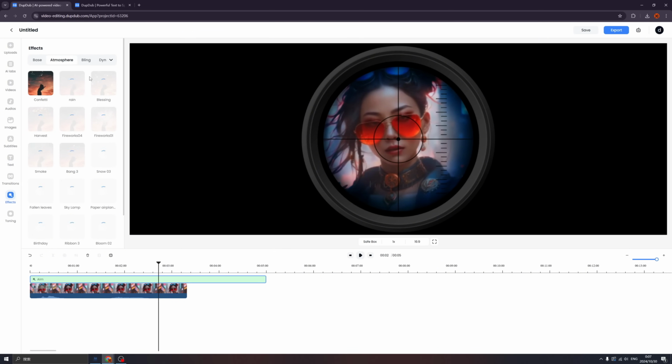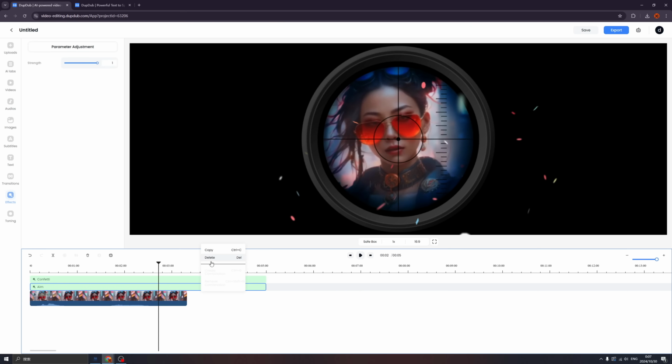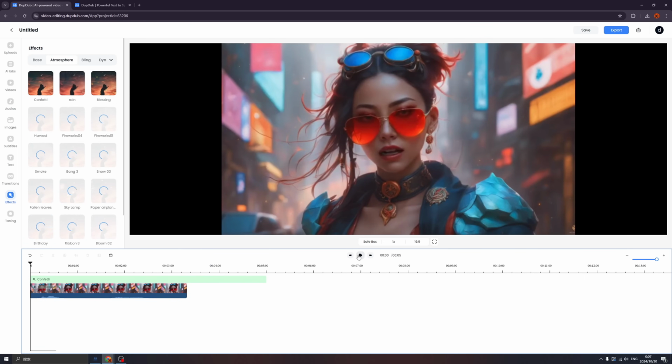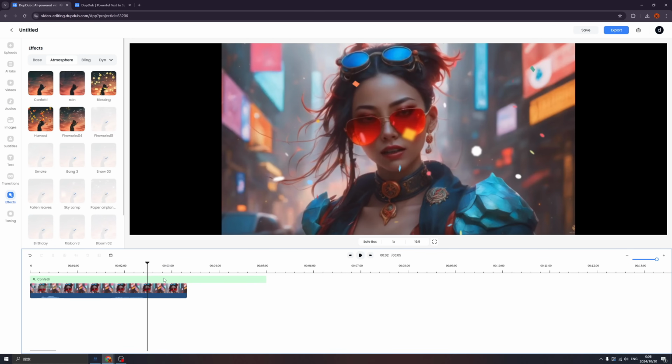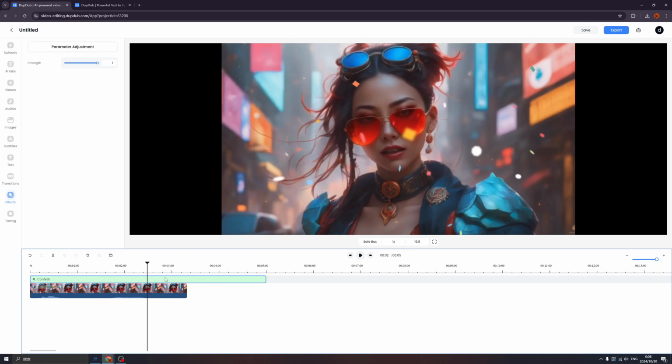And even if you didn't spend a second to learn, I think you can easily learn it because it's so easy to learn. So just click the effects that you like and put it into the timeline and it works. And if you don't want it, click your mouse and click delete.